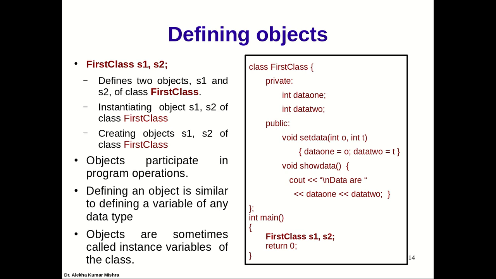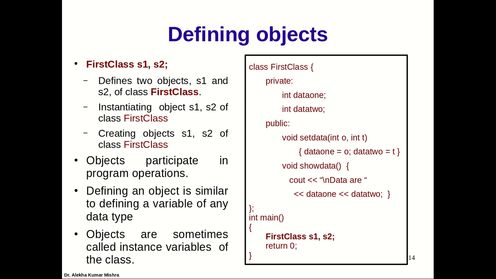When objects exist at runtime, they bear all the properties and attributes that we define. So S1 and S2 will contain the data members. Objects actually participate in the program operation. Why do we declare objects? These objects help us store the data of a particular class type.